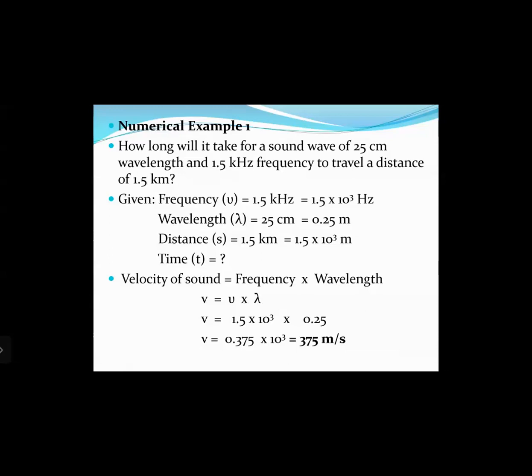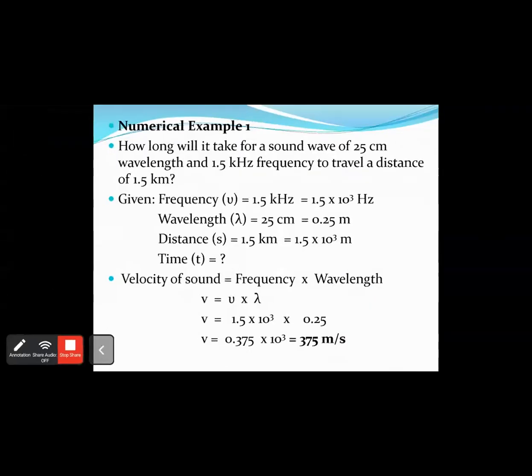of 1.5 kilometers? Now remember, students, whenever you are solving numerical problems in science, first of all, you have to write down all the given quantities, all the given variables. So first, let us write down the given. The first given is the frequency nu. It is 1.5 kilohertz. Let us convert it into hertz. That is 1.5 × 10^3 hertz, because 1 kilohertz is 1000 hertz, that means 10^3 hertz.